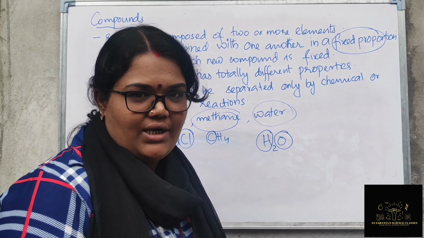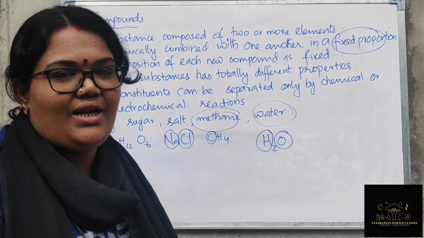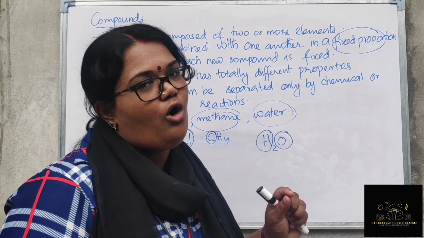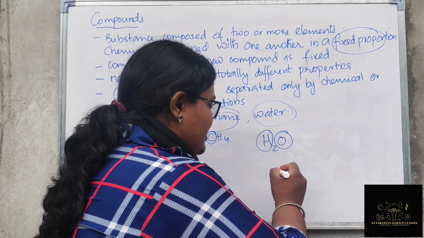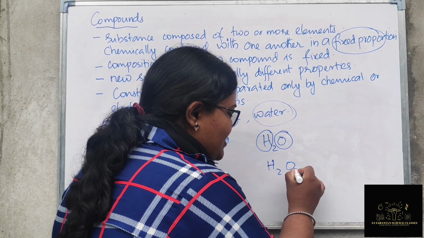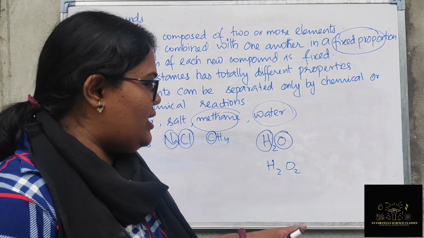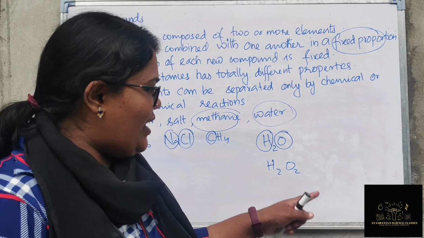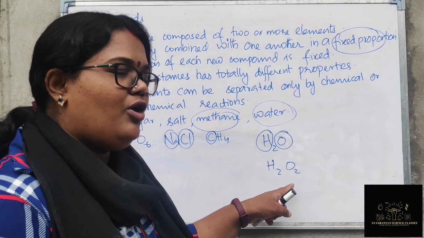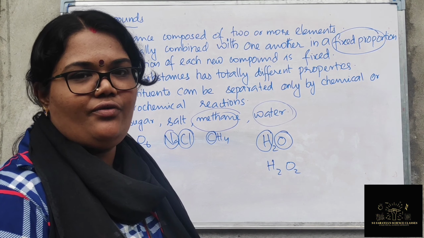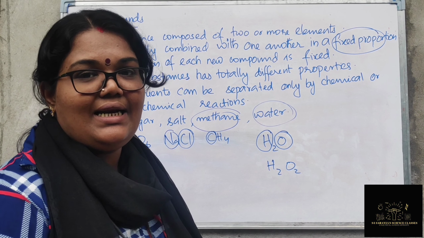If you want to make water, you have to take 2 atoms of hydrogen and 1 atom of oxygen, then only it will be H2O or water. If you change this to H2O2, it is hydrogen peroxide. It's not water, it is another substance. You have just added 1 more atom of oxygen, or we can say 1 more molecule of oxygen, and the substance has entirely changed.